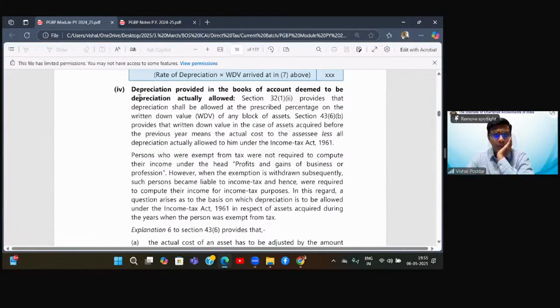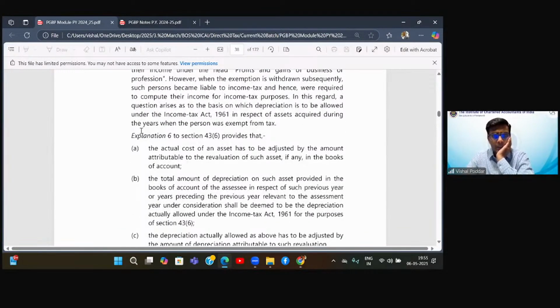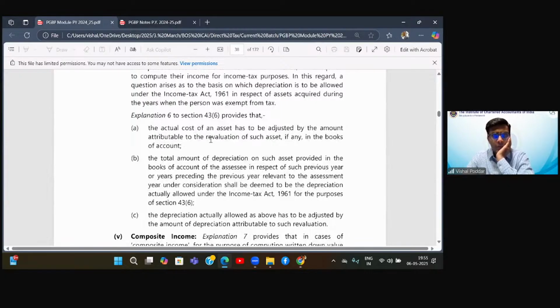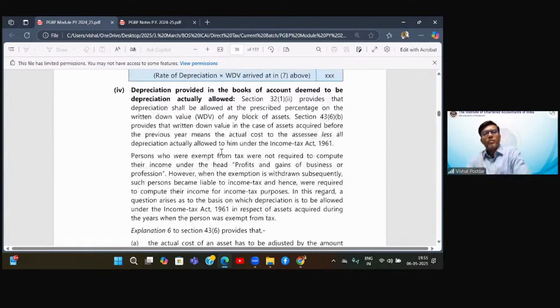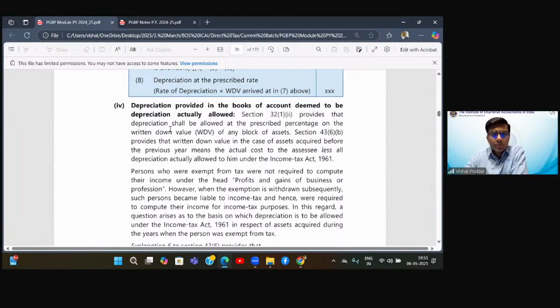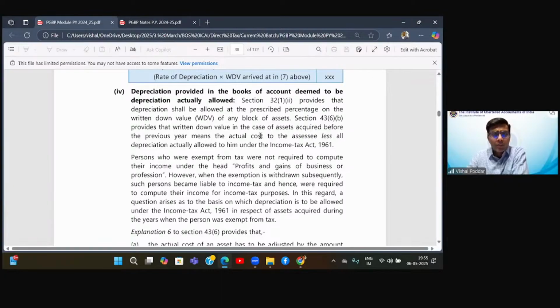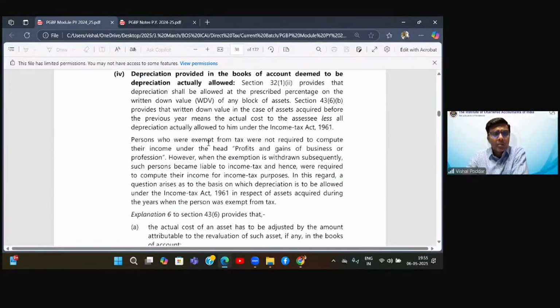Depreciation provided in the books of accounts deemed to be depreciation actually allowed. And explanation 6, the actual cost of the asset has to be adjusted by the amount attributable to revaluation. Okay. The depreciation actually allowed as above has to be adjusted by the amount of depreciation attributable. Okay. See, what is this point? Now, what does this point say? This point says that Section 32(1)(ii) provides that depreciation shall be allowed at the prescribed percentage on WDV of any block of assets. 43(6)(b) provides that written down value in case of assets acquired before the previous year means the actual cost of the asset less all depreciation actually allowed to them under the Act, person who were exempt.